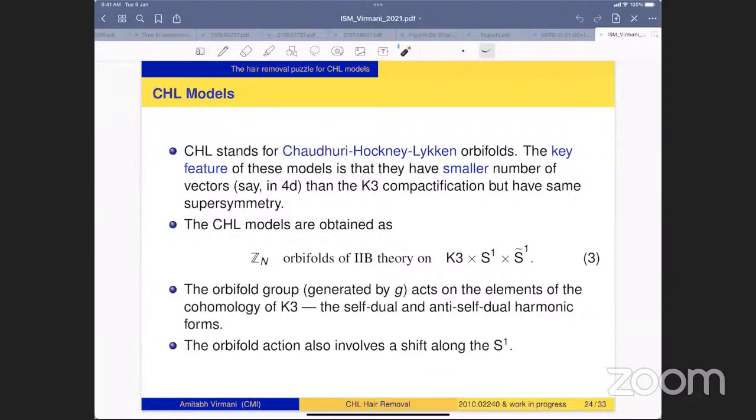So let me first say what these CHL models are. So the CHL stands for Chaudhuri, Hockney, and Lykken. These are some sort of orbifold models.